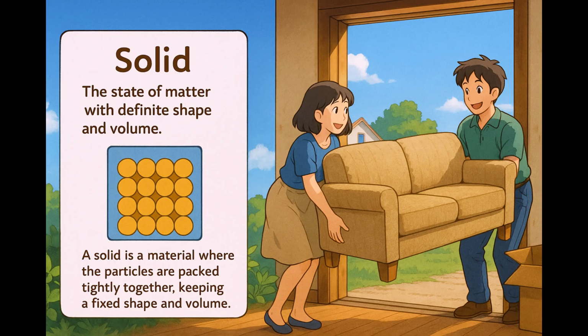Just like the sofa maintains its distinct shape and size, regardless of how you try to maneuver it, a solid maintains its definite shape and volume, irrespective of the space it occupies. In this analogy, the sofa represents a solid, with its unchanging dimensions, symbolizing the fixed shape and volume characteristic of solid matter, while the doorway represents the space around it that does not alter the sofa's inherent properties.